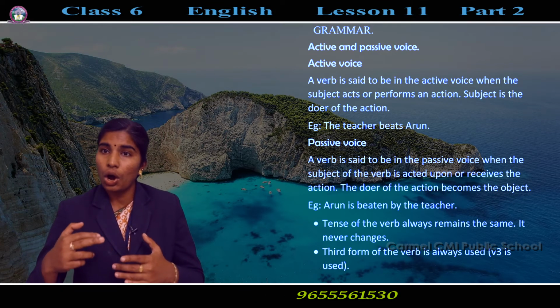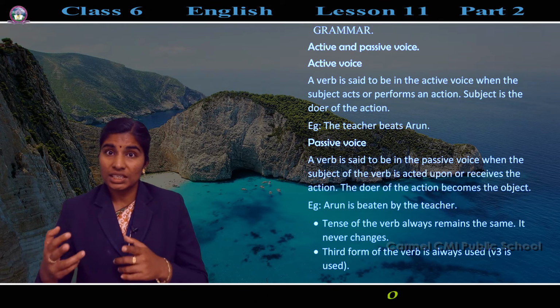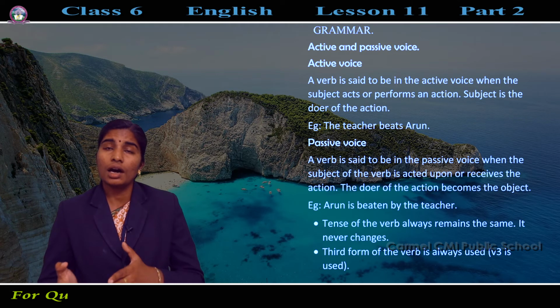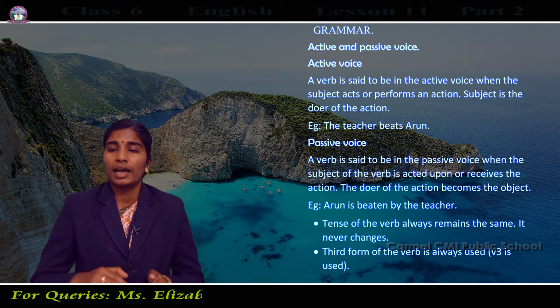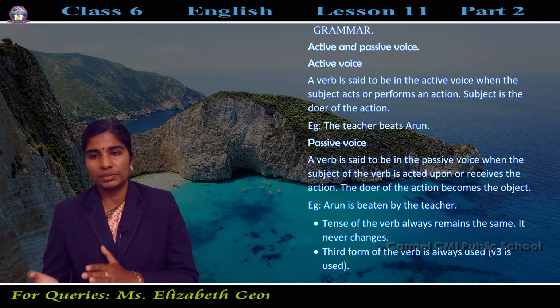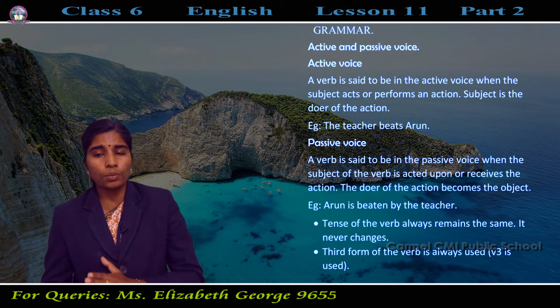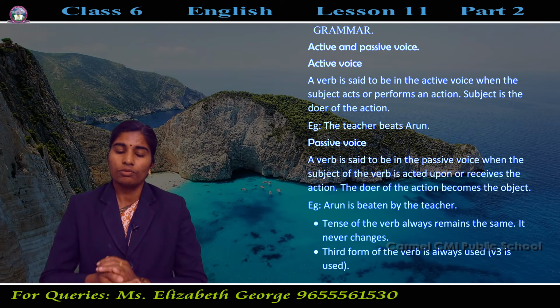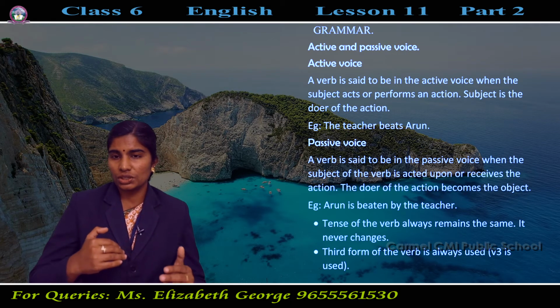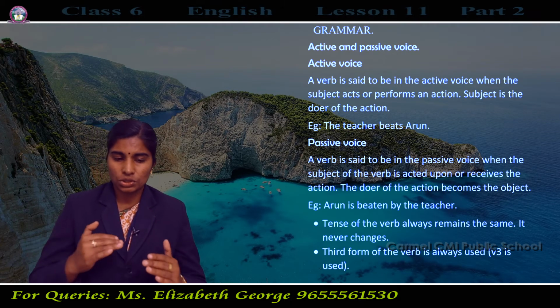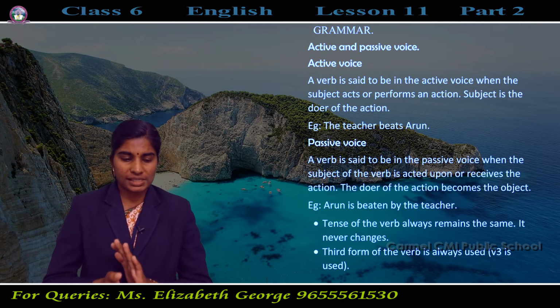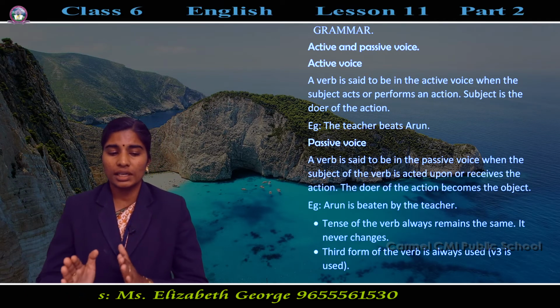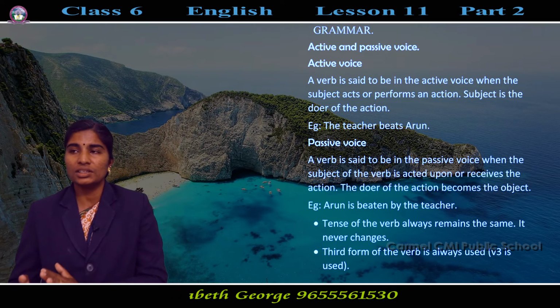Arun was the object there, the receiver of the action. Here Arun has become the subject and the teacher has become the receiver or the object in this sentence. When we change the subject to object and object to subject, that is called passive voice. Arun is beaten by the teacher.